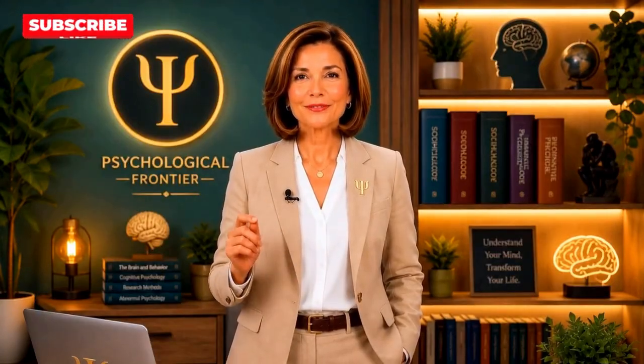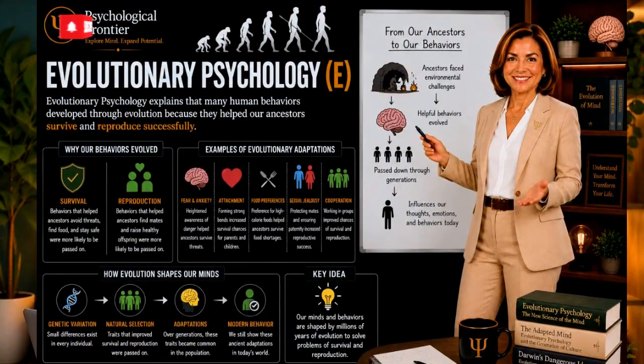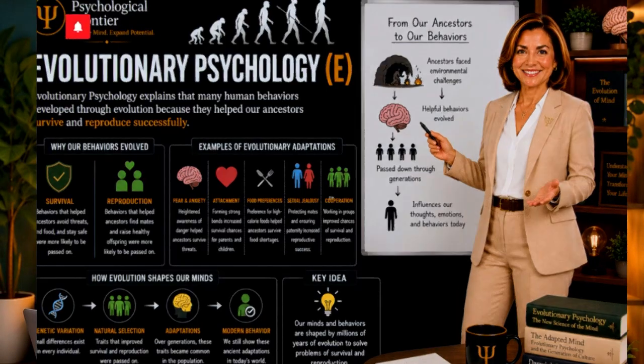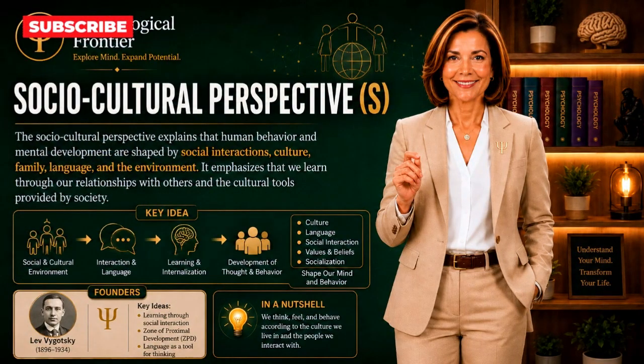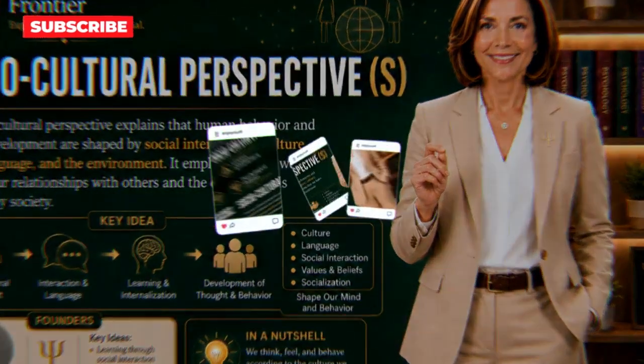Evolutionary Psychology. Evolutionary psychology explains that many human behaviors developed through evolution because they helped our ancestors survive and reproduce successfully. Socio-Cultural Perspective. The socio-cultural perspective studies how culture, family, society, and social interactions shape our thoughts, emotions, and behaviors.